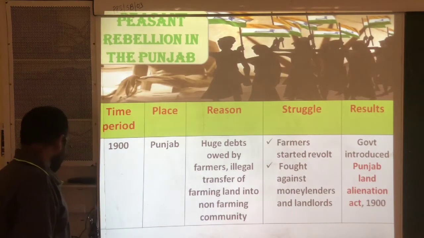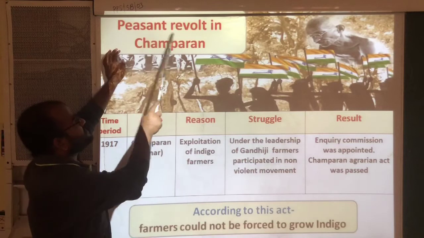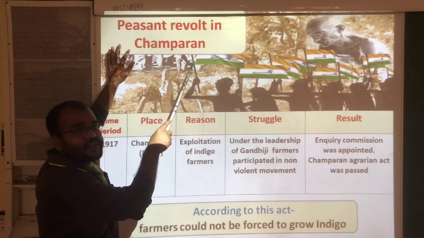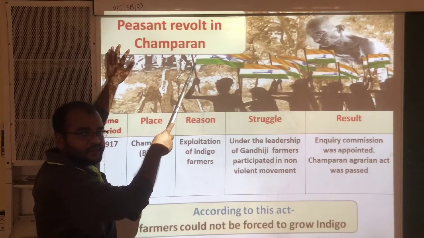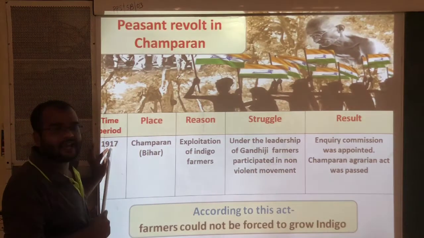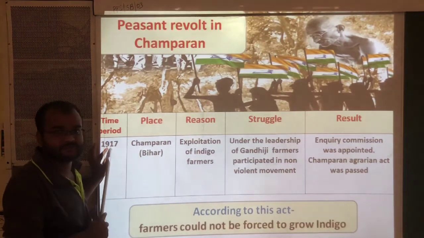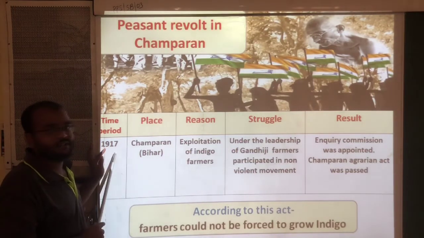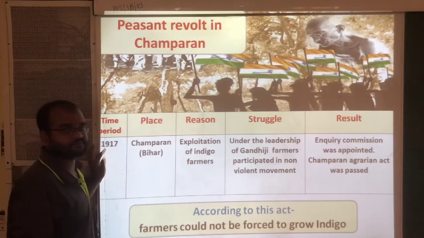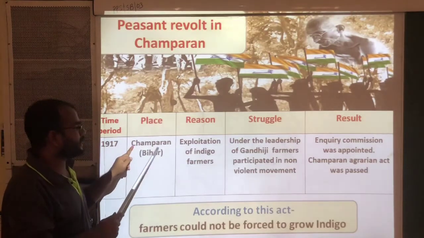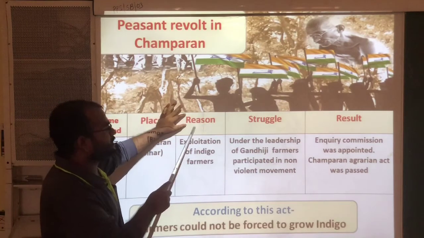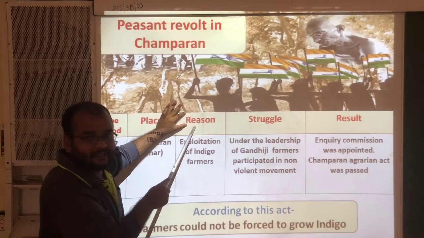Now let us discuss the next one, the peasants' revolt in Champaran. In Champaran also some farmers led the movement. Let us see in detail about that. The time period: this happened in 1917. In the year 1917, farmers led one revolt in Champaran. The place, Champaran, is present in Bihar. Next, what was the main reason behind it?